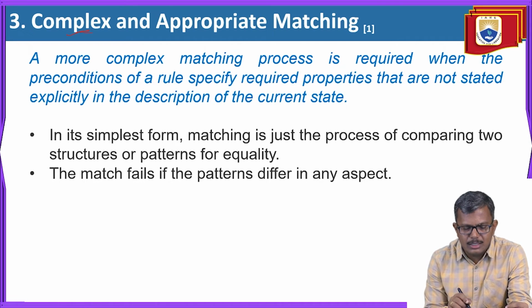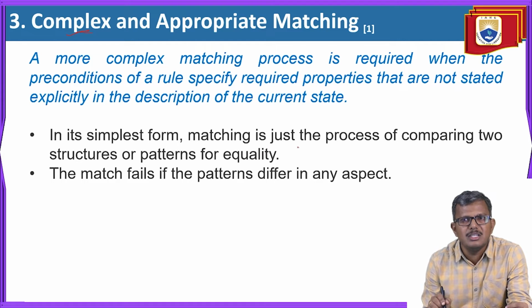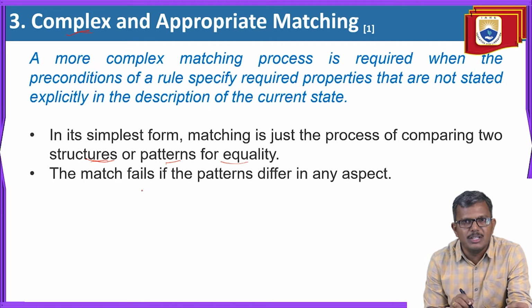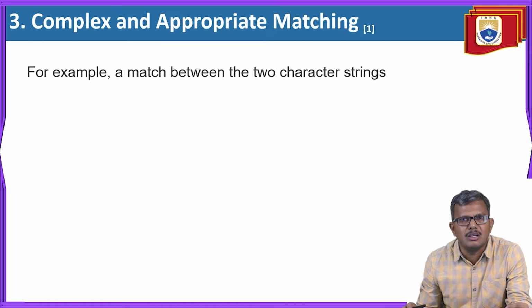In its simplest form, matching is just the process of comparing two structures or patterns for equality. We are doing the matching between the preconditions of the rules and the description of the current state. The search technique is going to see whether the given structures or patterns are equal or not, meaning are they the same or not. If the match is failing, then we cannot apply such rules. We will take one simple example and understand.